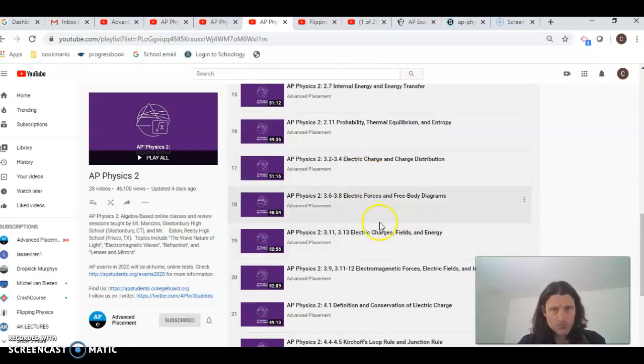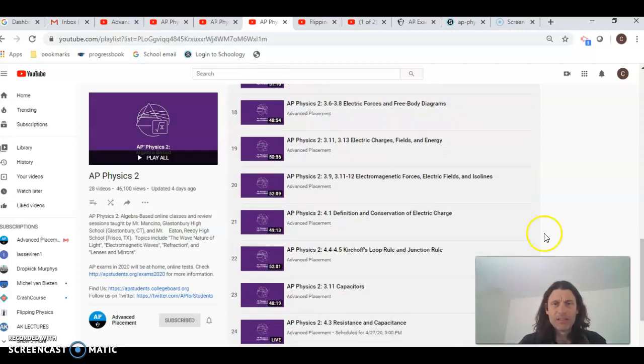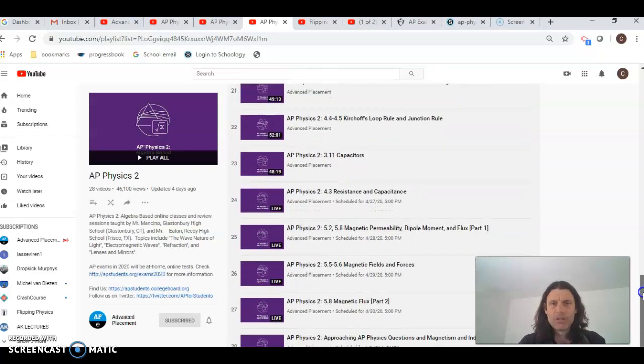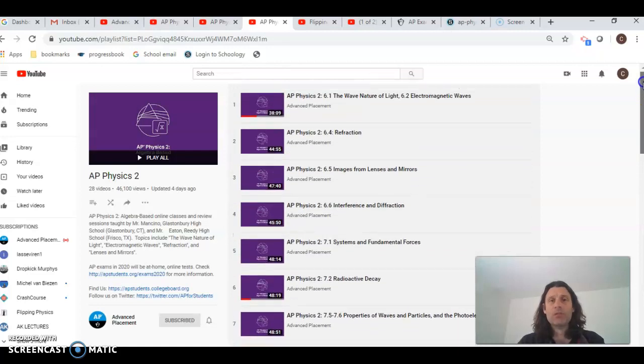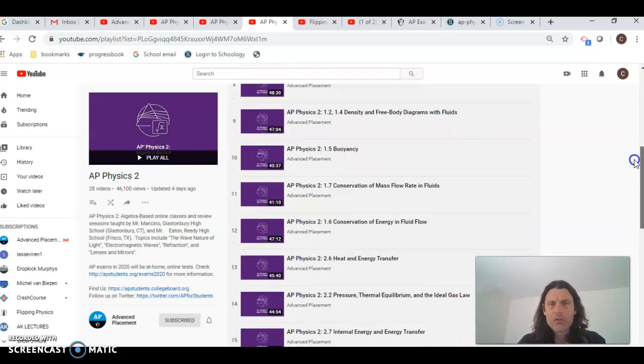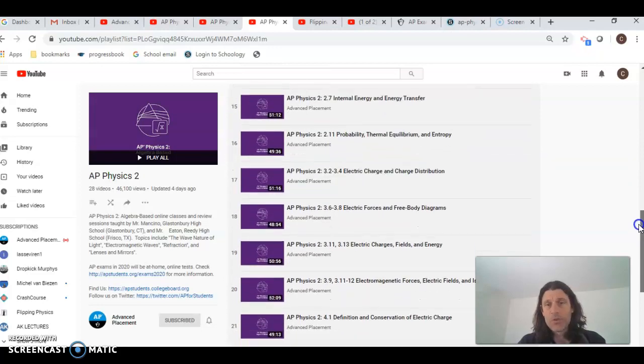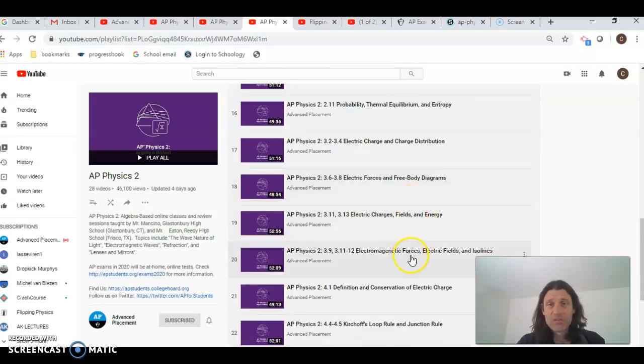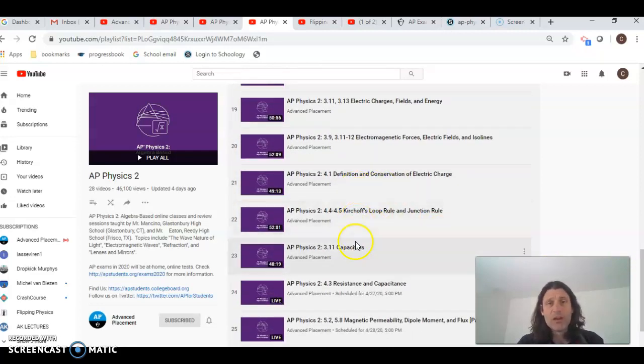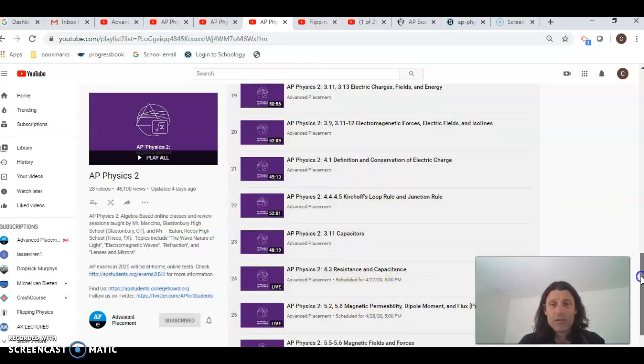17, 18, 19, it looks like 20, probably 17 through 20 is one topic. And electric charge, it looks like this one in the Kirchhoff's rule. This is probably where we're getting into circuits here. But it looks like the circuits one, the V equals IR, is probably, well, it has to be with capacitors, electric fields, energy, magnetic forces. These have to be where they have the V equals IR, resistors and capacitors. That's got to be where those are.